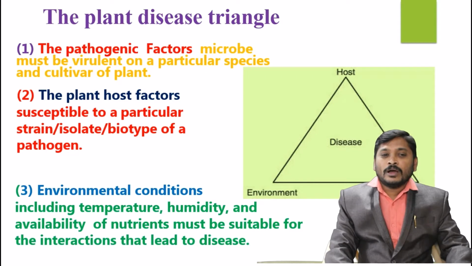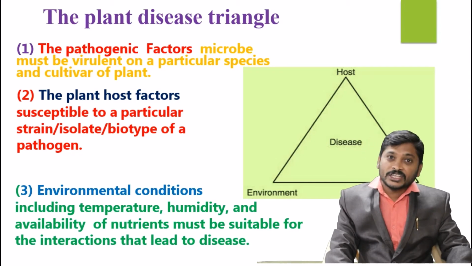Coming to environmental conditions, finally, the environment is a guiding factor that affects in dual direction. That means the environment is a master that could control the pathogen as well as the host, including temperature, humidity, availability of nutrients and other edaphic conditions. These are directly proportional to how well the host survives on the planet.